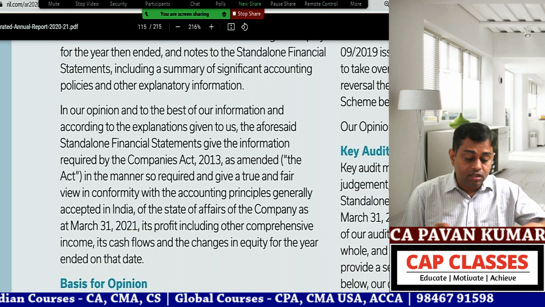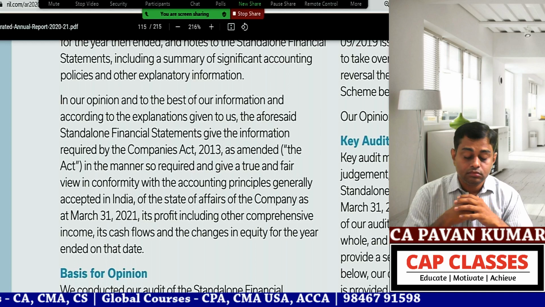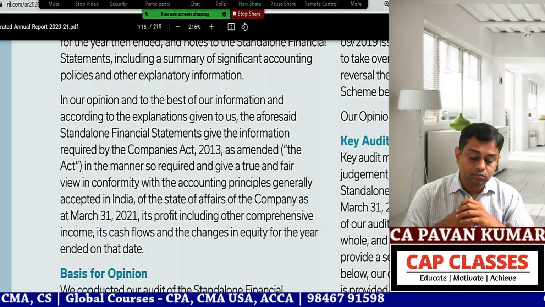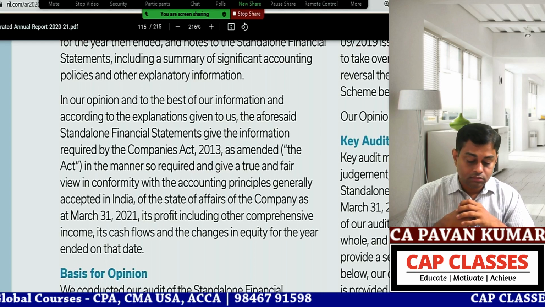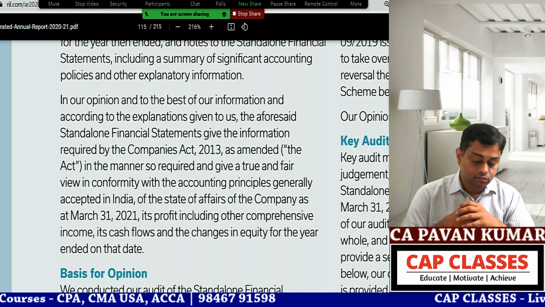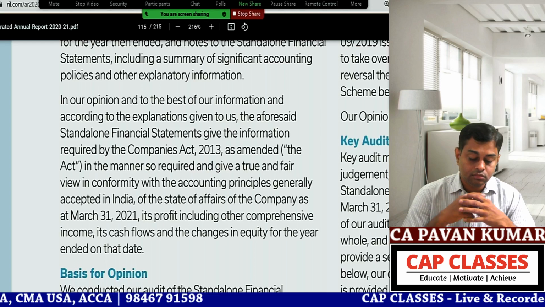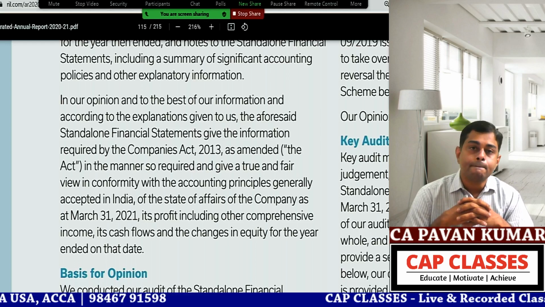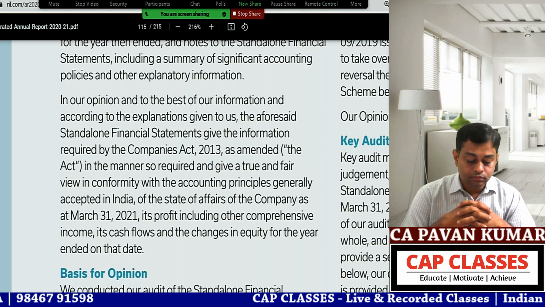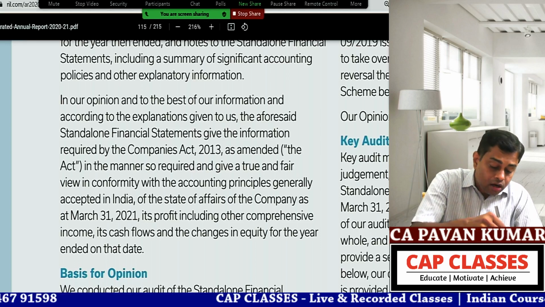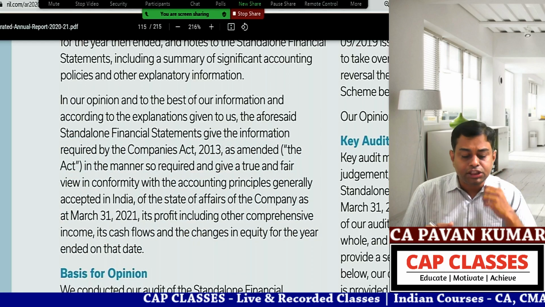Next. In our opinion, and to the best of our information and according to the explanations given to us, the aforesaid standalone financial statements give the information required by the Companies Act 2013 as amended in the manner so required and give a true and fair view in conformity with the accounting principles generally accepted in India of the state of affairs of the company as of March 31, 2021, its profit including other comprehensive income, its cash flows and changes in equity for the year ended on that date. So what is the name of this para? Opinion paragraph. First one is introductory, opening paragraph, identification of financial statement.